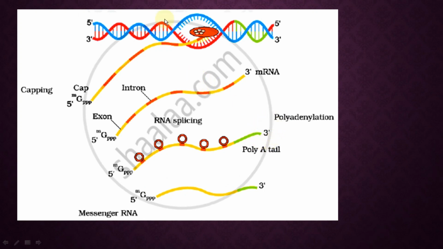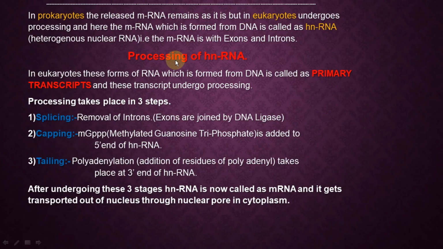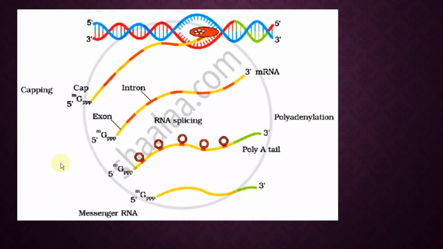So what happens? Once the hnRNA is released, once it is produced, it falls inside the nucleus. In prokaryotes it remains as it is, but in eukaryotes it undergoes processing in three steps: splicing, capping and tailing.